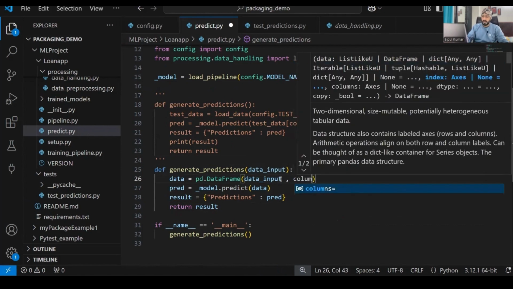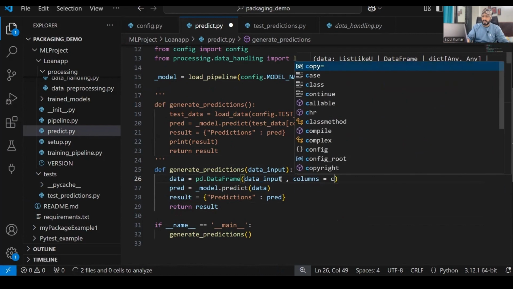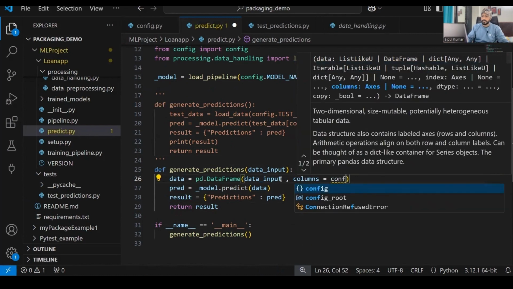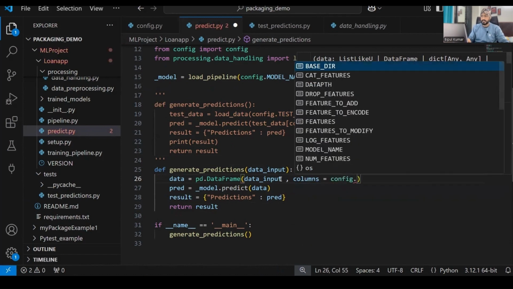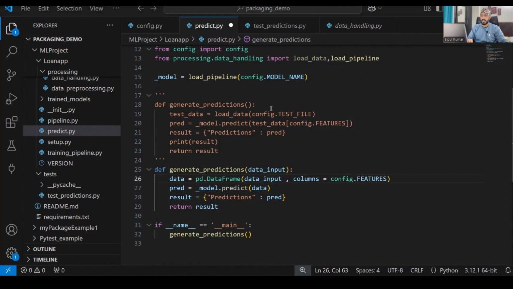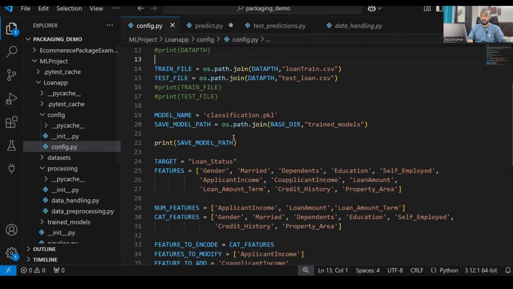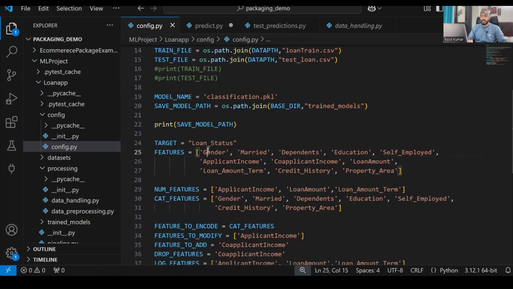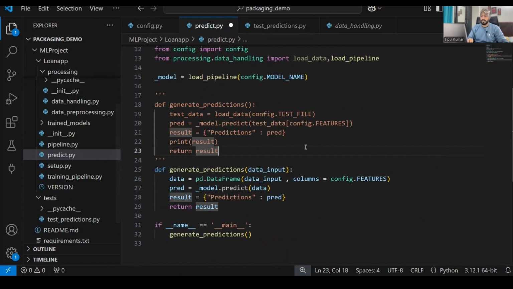We can define columns equals to config.features, right? We need to make sure that config.features has all the feature names predefined. If you see, these are the features we are trying to feed. So let's check how it is performing right now.